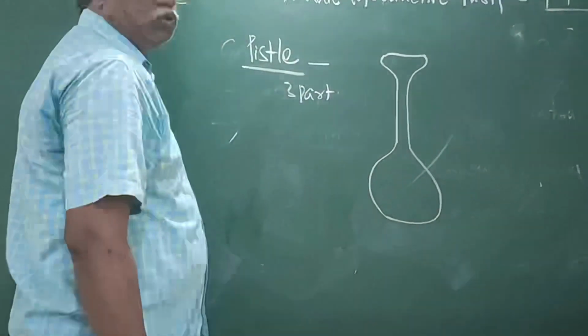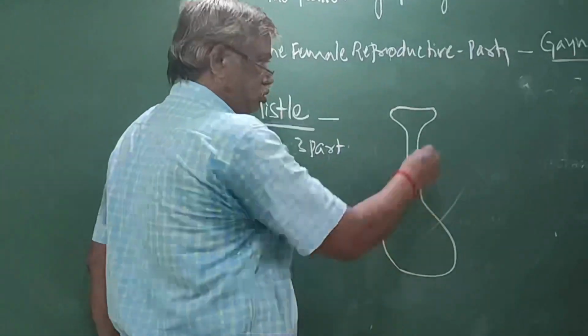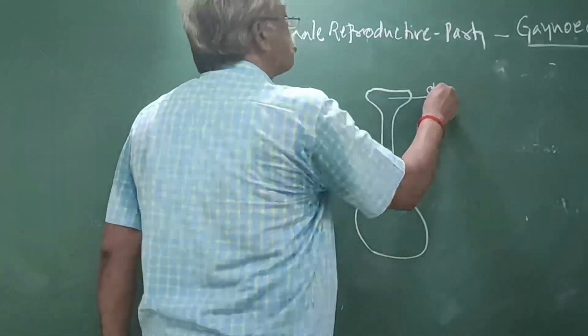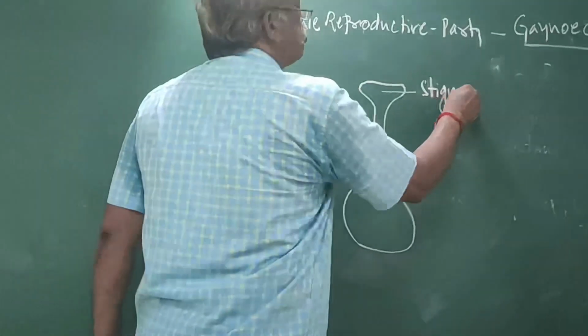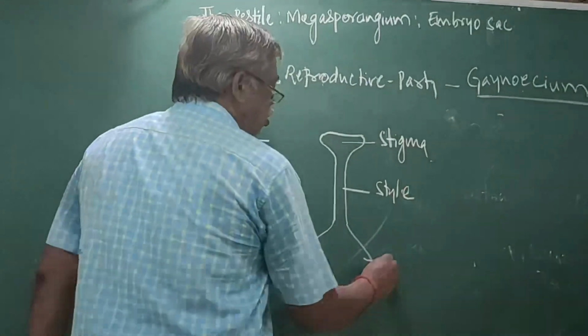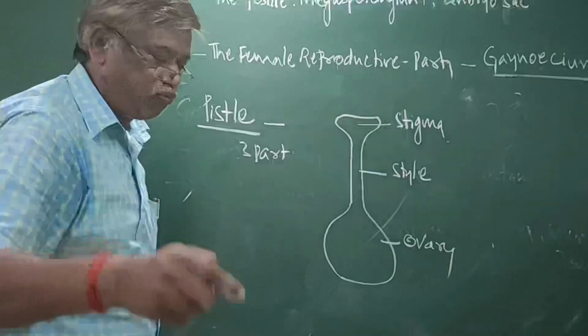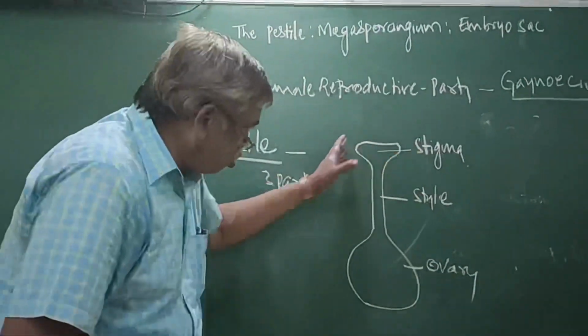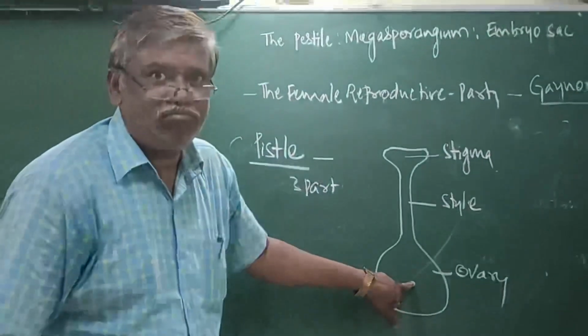This is the pistil, containing three parts: stigma, style, and ovary. Be careful: among the total pistil, the functional part is the ovary.